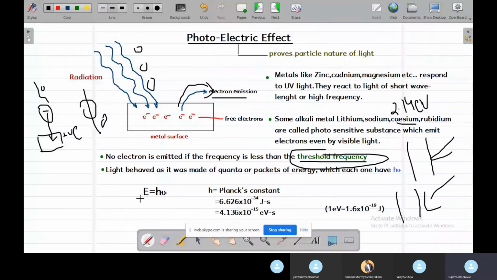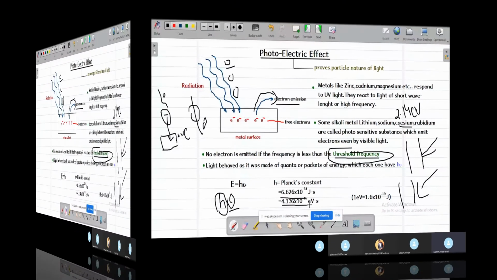Every photon in the light wave consists of energy h nu, where nu is the frequency and h is called Planck's constant. Planck's constant in joule seconds is 6.62 into 10 power minus 34, and in electron volts it is 4.1 into 10 power minus 15.